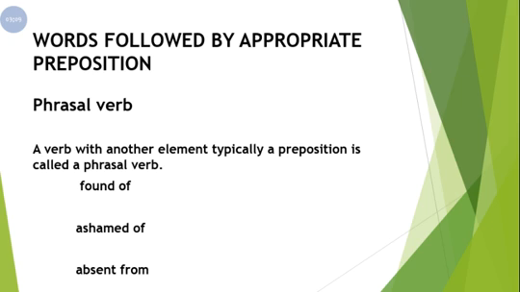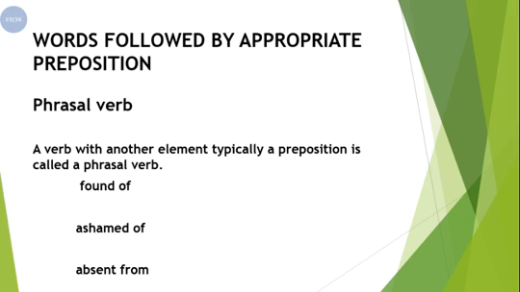We can change this heading with a new name. You can give this heading a new name, phrasal verb. So now let's see what are phrasal verbs. A verb with another element, typically a preposition, is called a phrasal verb. वो verb जिसके साथ आम तौर पर preposition होती है वो phrasal verb कहलाता है.